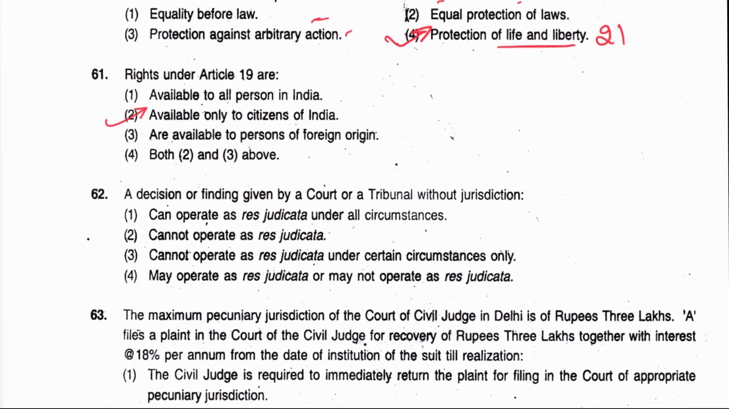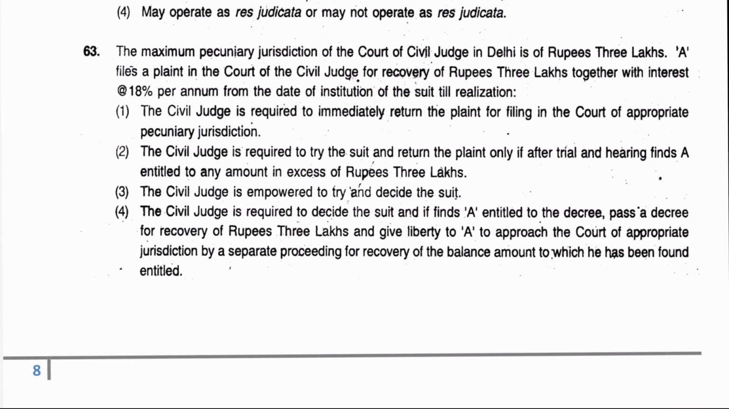Next is 62. A decision or finding given by a court or tribunal without jurisdiction cannot operate as res judicata. क्या होना चाहिए? Shall be by competent court. Competent court ही नहीं है तो why it will operate as res judicata? And where it is mentioned? Section 11 of CPC. Next is 63.